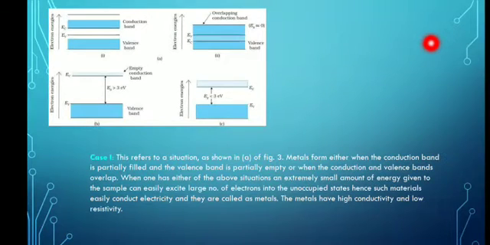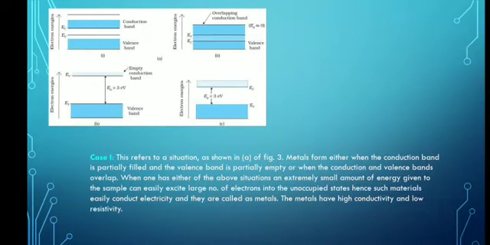So this refers to a situation as shown in part A of this figure. Metals form either when the conduction band is partially filled and the valence band is partially empty, or when conduction and valence band overlap.